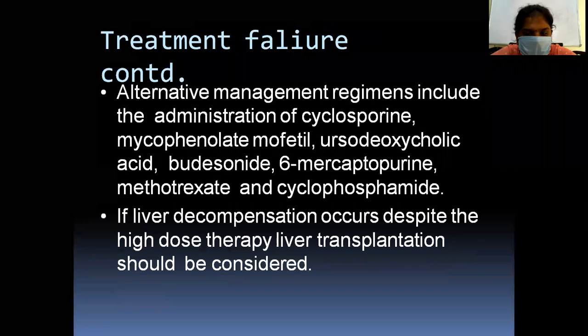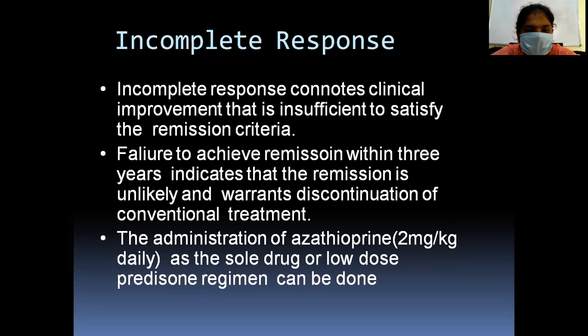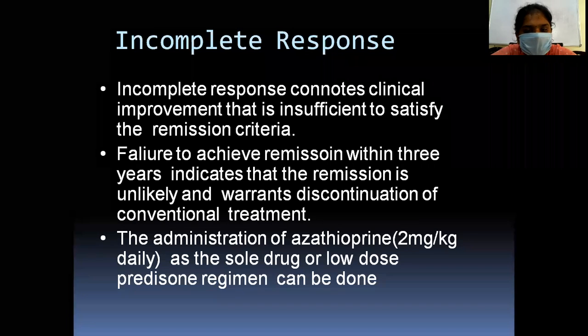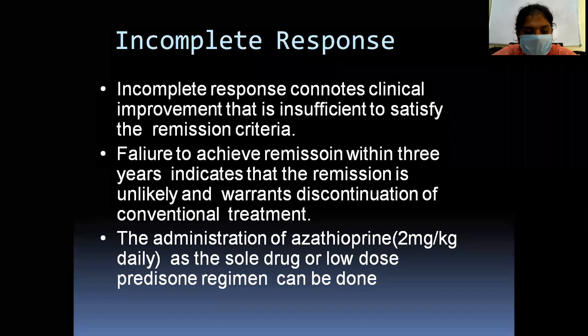If liver decompensation occurs despite the higher dose therapy, liver transplantation should be considered. So incomplete response is clinical improvement that is insufficient to satisfy the remission criteria. Failure to achieve remission within 3 years indicates remission is unlikely, and so the conventional treatment is discontinued, and azathioprine as a sole drug or a low dose of prednisone can be given.